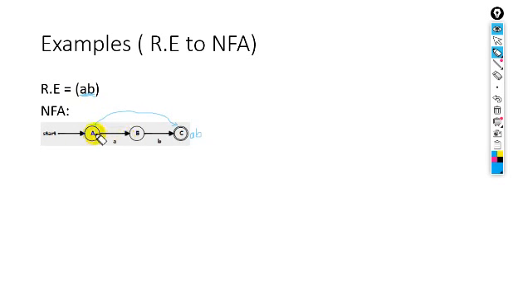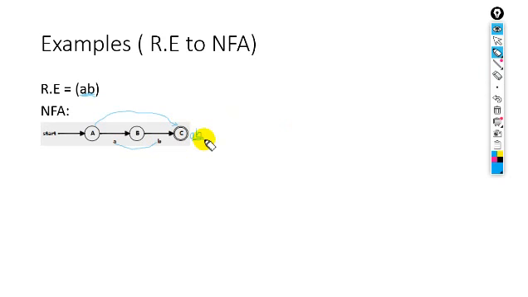Look at this. So the accepted string will be AB. Why? This A will combine with this B, and it will give you the resultant string AB.